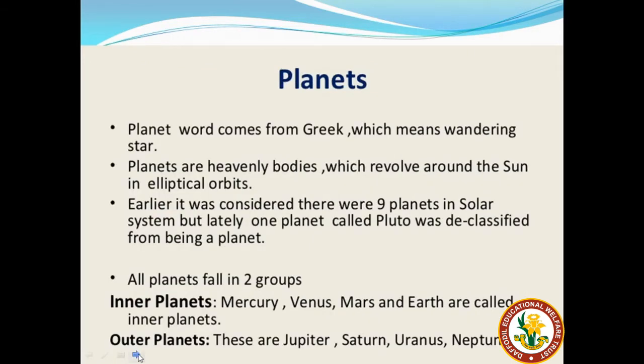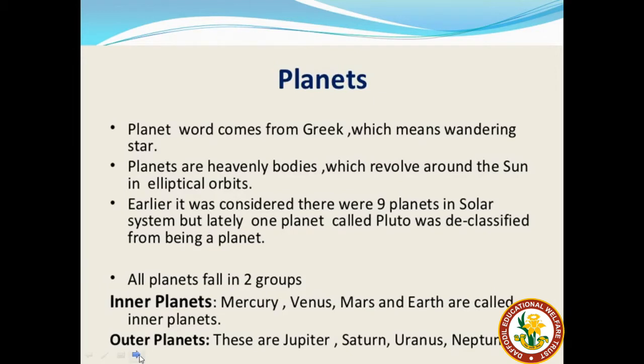Planet in Greek means wandering body or wandering star. We know that there are 9 planets in our solar system, though Pluto is now considered a dwarf planet. These 9 planets can be classified into 2 groups, inner planets and outer planets. Mercury, Venus, Mars and Earth are the inner planets. They are comparatively closer to the Sun. Also, the inner and outer planets are separated by a belt of small particles of rock and metal bodies.